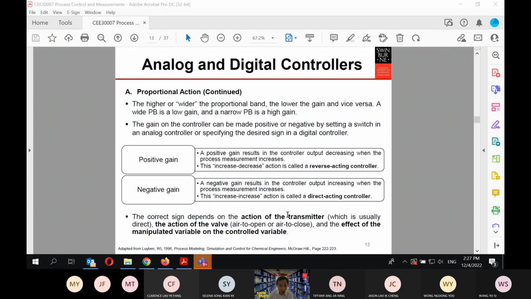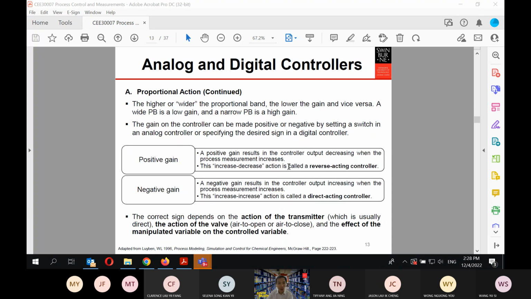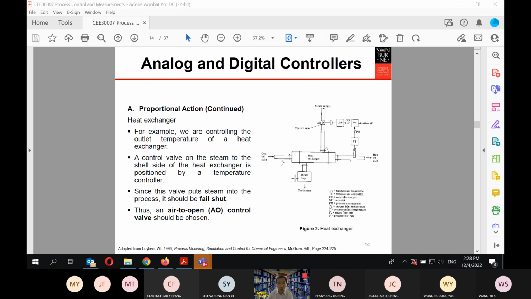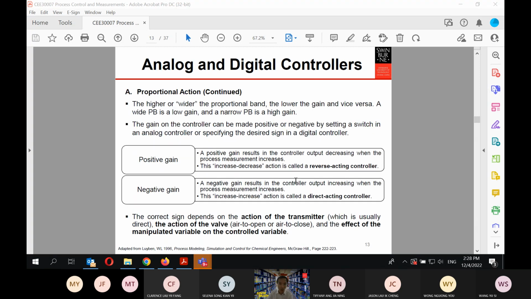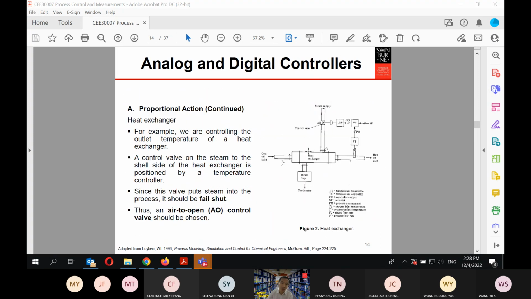So this goes back again to here. This is reverse acting, meaning this is a positive gain. If this is a positive gain, your sign here should be positive. Guys, I hope you understand these things. This is very important. Later, for example, one of you will ask me, Jaka, why in Luyben's code is the KC positive, and why is it not negative? So this is the logic, guys.